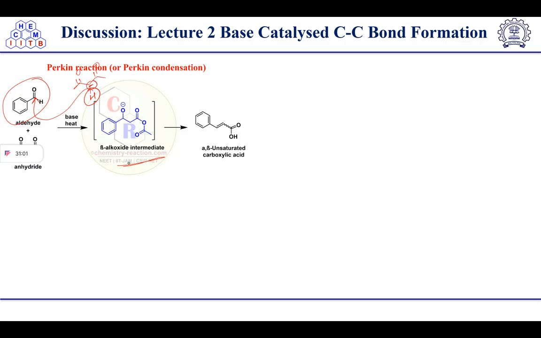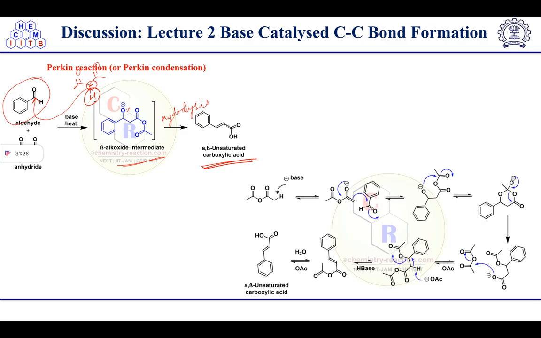Then it will take the proton and after protonation it will become OH, right? After this, this group will get eliminated, hydrolysis will take place, and we will get the alpha beta unsaturated carboxylic acid. So after the hydrolysis, we will get the product.